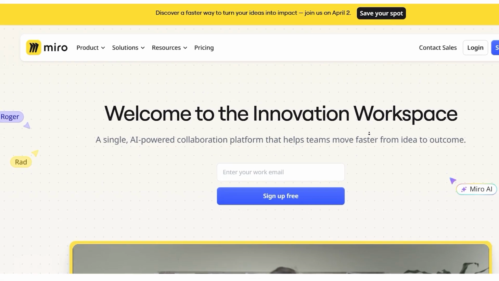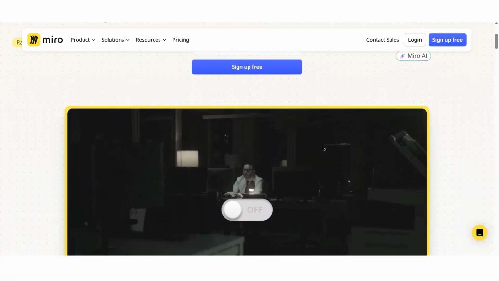Today I'm going to talk you through the best alternatives to Miro in 2025. If you don't know, Miro is a super popular online whiteboard tool that teams use to brainstorm, plan projects, and work together in real time. It's great, but let's be honest, it's not always the perfect fit for everyone.